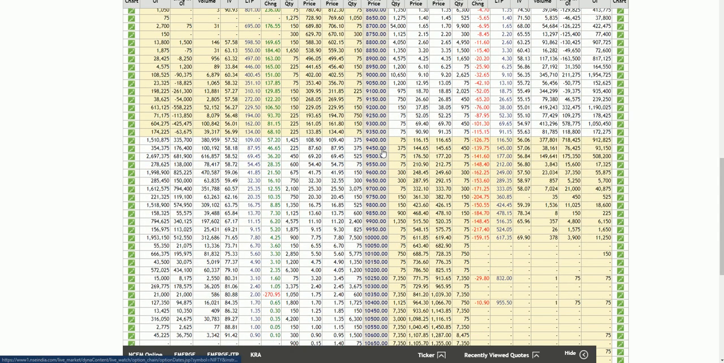Here we can see that on the call side, there is huge call writing at the 10,000 level, and 9,800 level, and 9,700, even 9,600. So 9,500 is a strong resistance as of now. These are all writing positions, not buy positions. So we can say that 9,500 and 9,400 are strong resistance as of now.